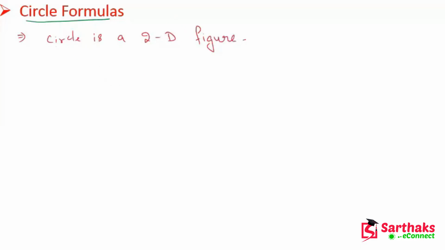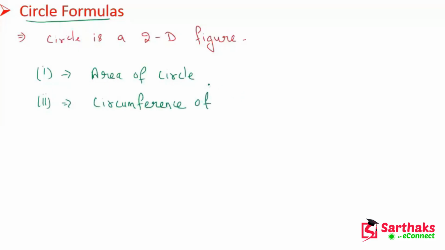Two different parameters are used to measure circles. The first is the area of a circle, and the second is the circumference of a circle. Area of a circle and circumference of a circle. I hope you get this point.